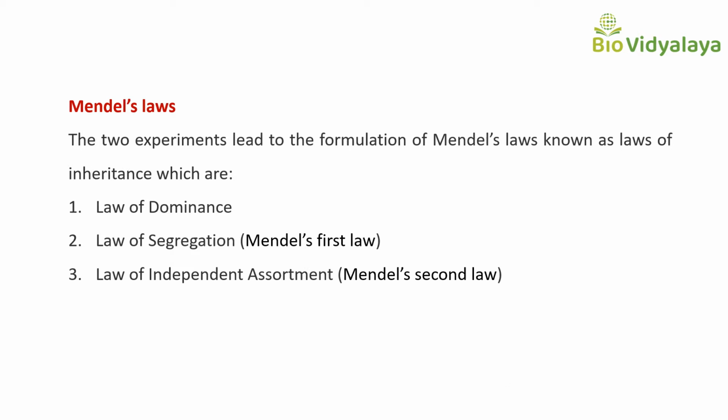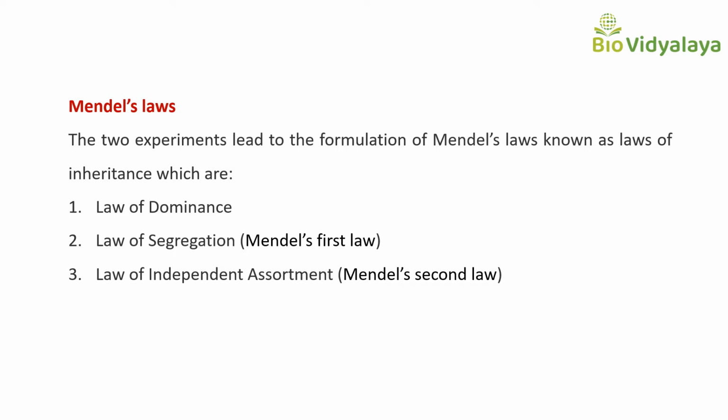Okay, so let's see what are the laws or principles proposed by Mendel through his monohybrid and dihybrid cross. The two experiments led to the formulation of Mendel's laws known as laws of inheritance, which are law of dominance, law of segregation and law of independent assortment. Law of segregation is also known as Mendel's first law and law of independent assortment is also known as Mendel's second law.